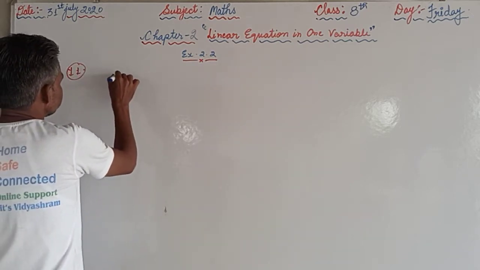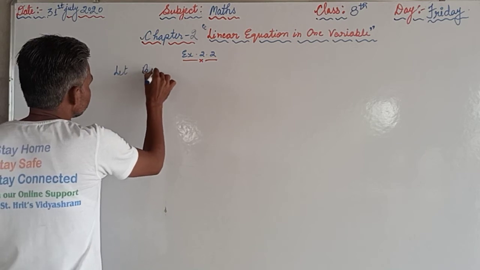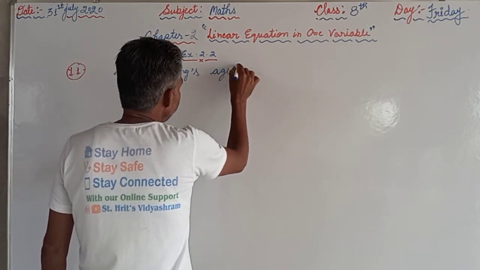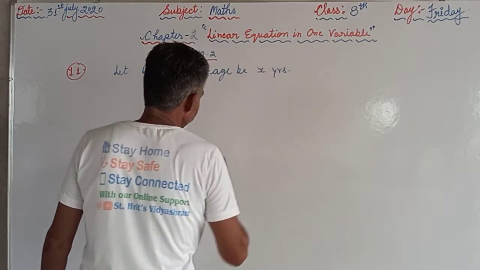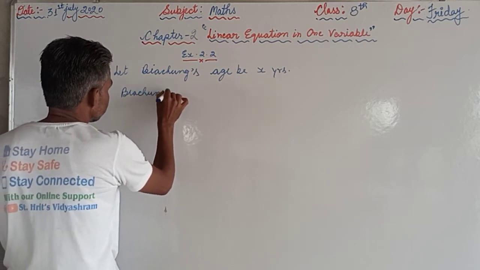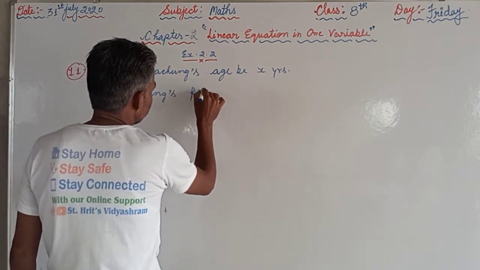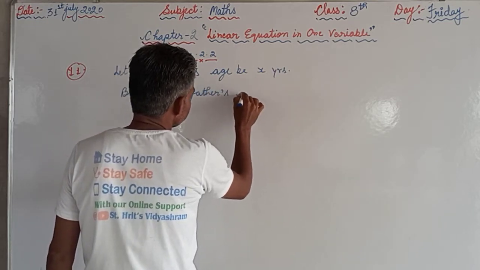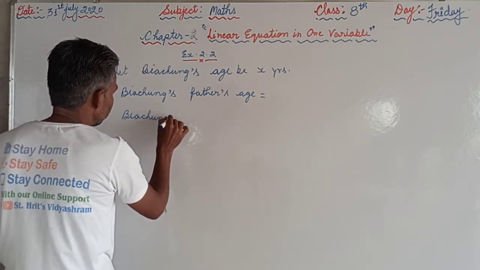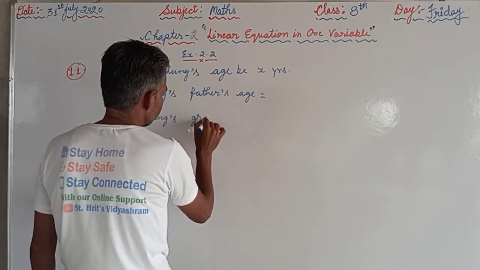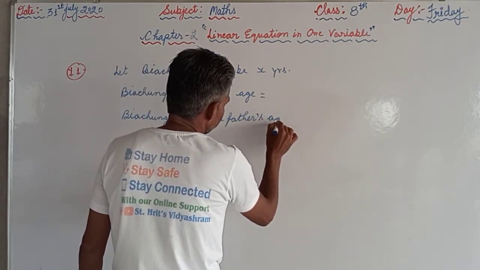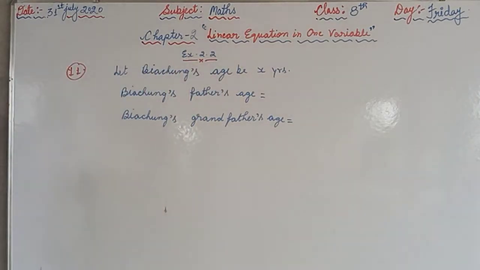So what we will do, question number 11. Let Baichung's age be x years, Baichung's father's age and Baichung's grandfather's age. So we have supposed that Baichung's age is x.